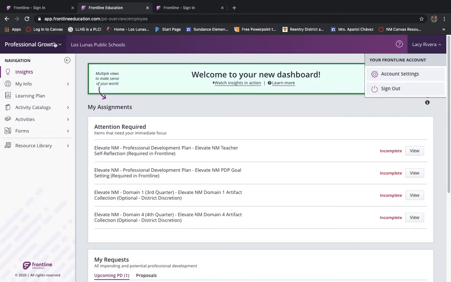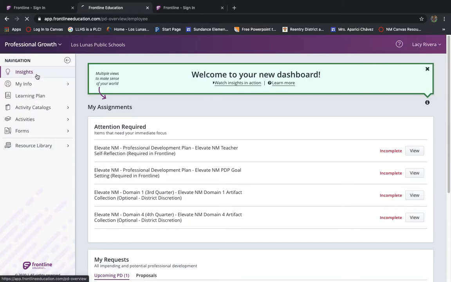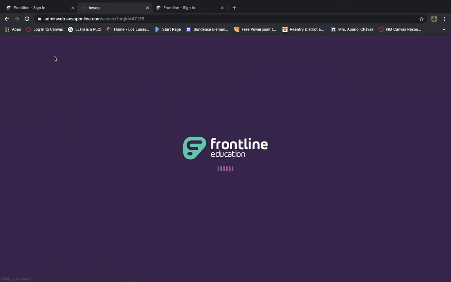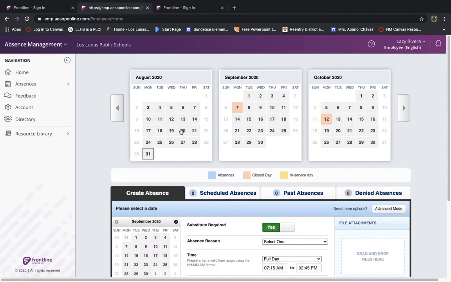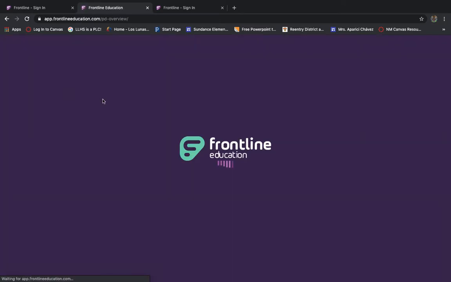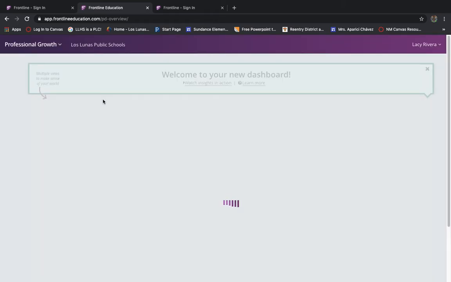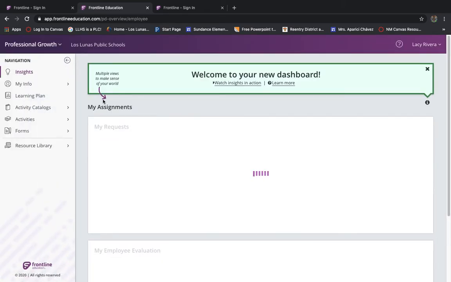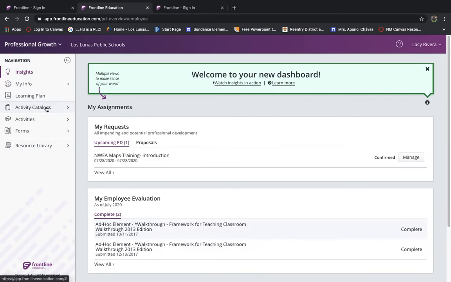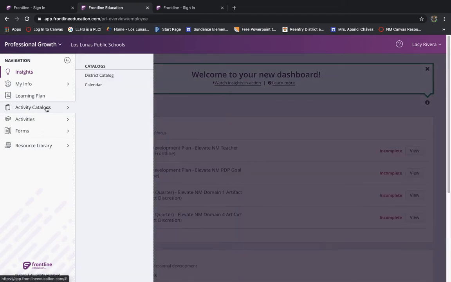So remember when I said that Frontline is both absence management and professional growth. Here's the place where you would go to request your sick leave, personal leave, etc. It's also where you would go to complete your professional development plan for the school year, and most immediately to sign up for ongoing professional learning.